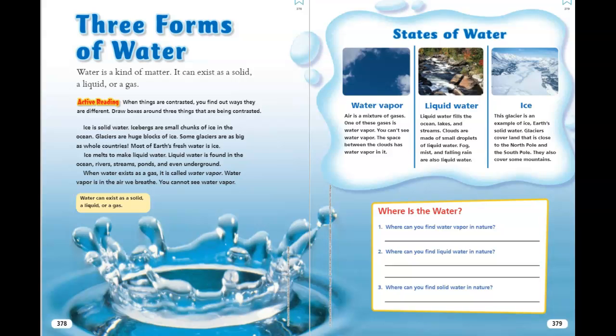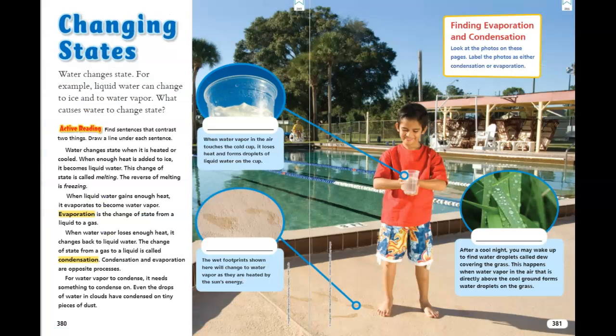Ice. This glacier is an example of ice, Earth's solid water. Glaciers cover land that is close to the North Pole and the South Pole. They also cover some mountains. Changing states. Water changes states. For example, liquid water can change to ice and to water vapor. What causes water to change state? Water changes state when it is heated or cooled.